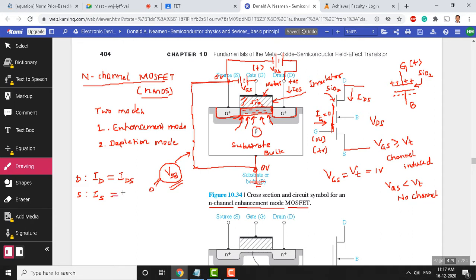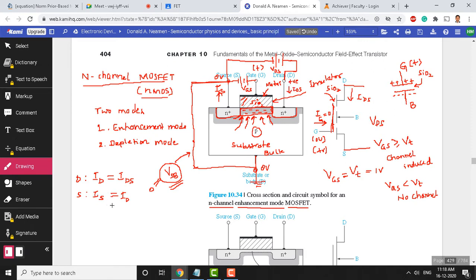The current that enters the terminal, the same current will leave the terminal. Suppose the current IDS or ID enters this drain terminal, and it should leave the source terminal. So here the current will be IS, and this current IS will be equal to ID or IDS. This is the incoming current and this is the outgoing current.